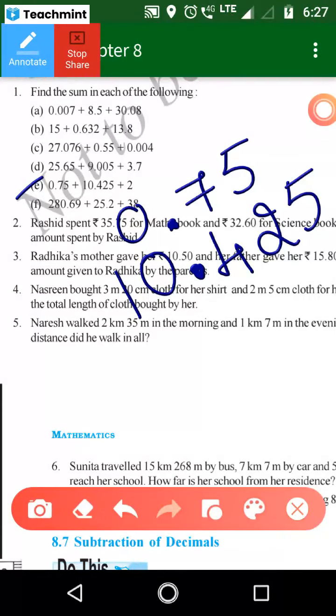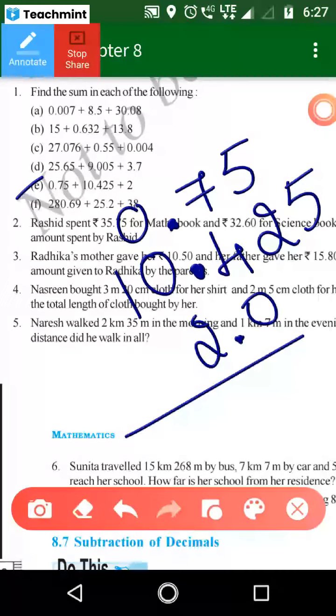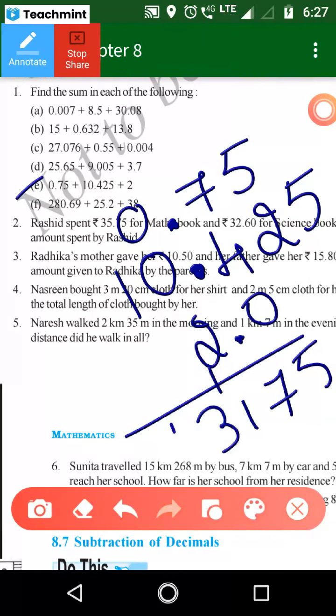2 means 2.0000. So 2 is in ones place. There is no value, you can put like this also. That's it. So here answer is 5. 5 plus 2 is 7. 7 plus 4 is 11. 2 plus 1 is 3. 1 as it is. Then 13.175 is the answer. This is the direct method. Is there any doubt? No, ma'am. Yes, write down.